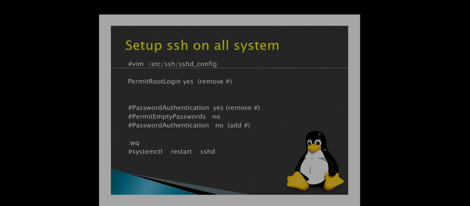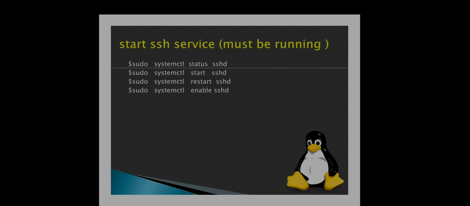After configuring all this, we have to restart the daemon service of sshd. By using the command systemctl restart sshd, it will restart the daemon service of ssh. After that the ssh service must be running: sudo systemctl status sshd. If it is not active, then we have to start sshd by using the command sudo systemctl start sshd.